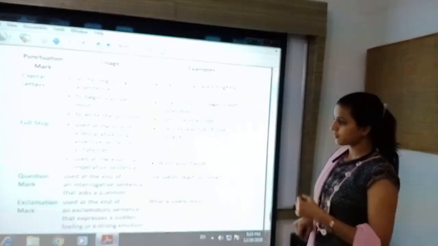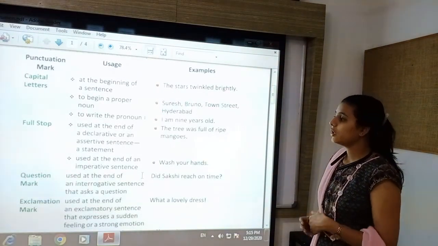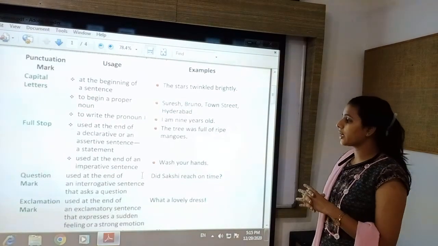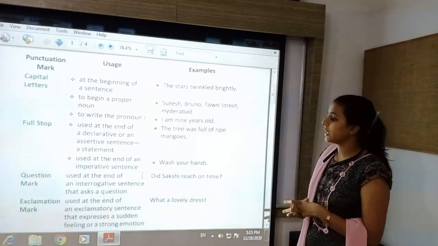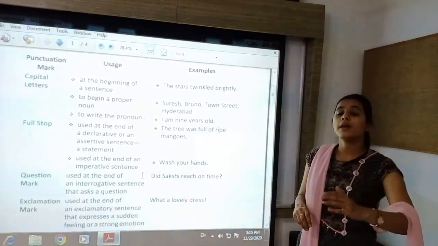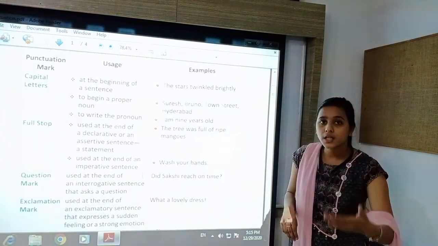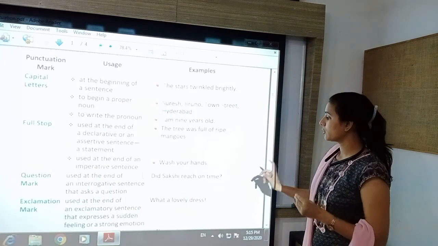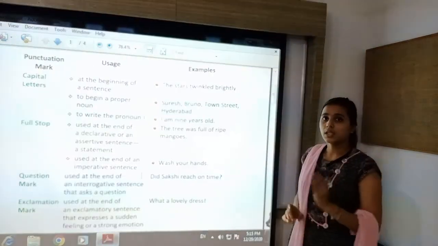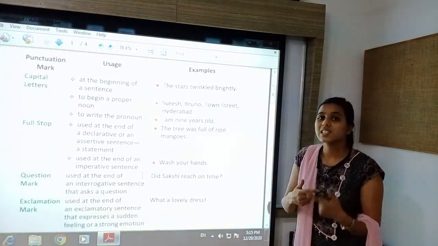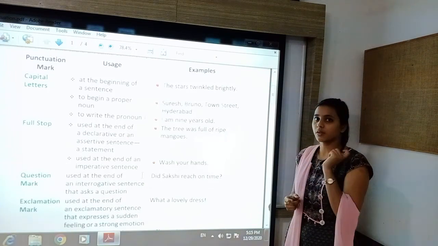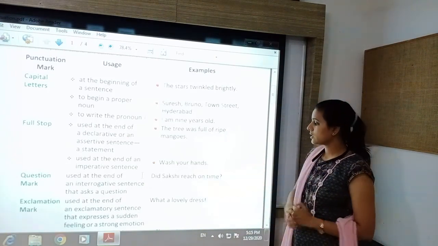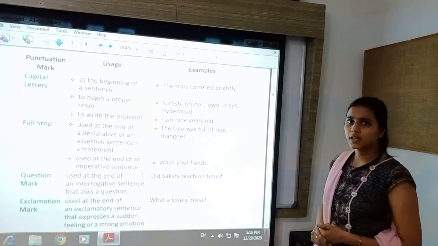Next is question mark, used at the end of an interrogative sentence that asks a question. When we are asking or interrogating, there we will put question mark at the end of the sentence. When we are asking something, then we will use question mark at the end of the sentence. See the example. Did Sakshi reach on time?